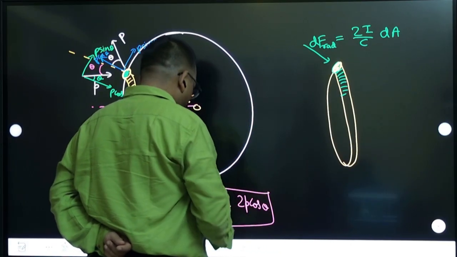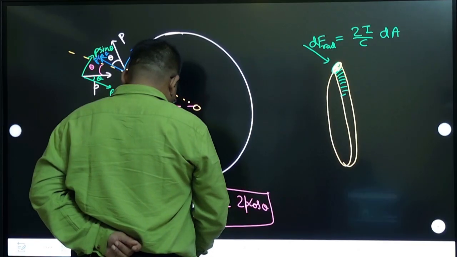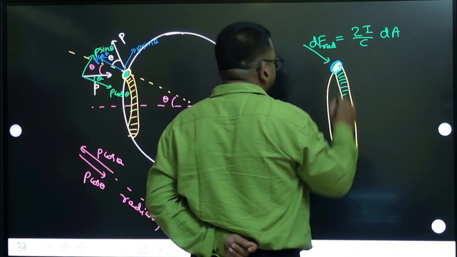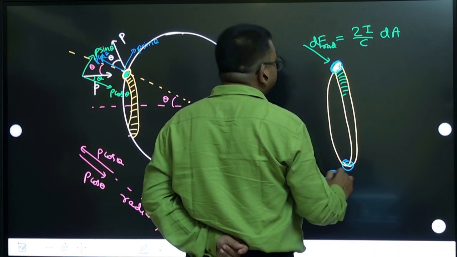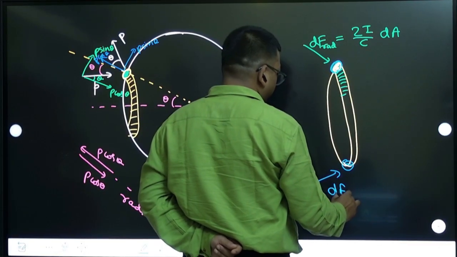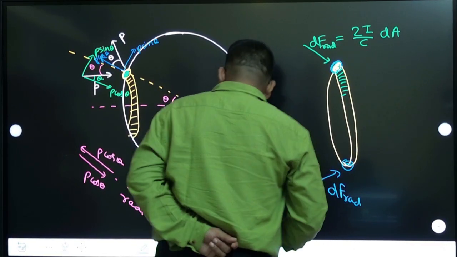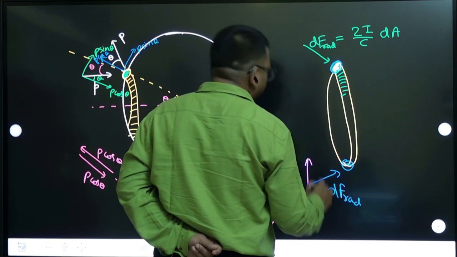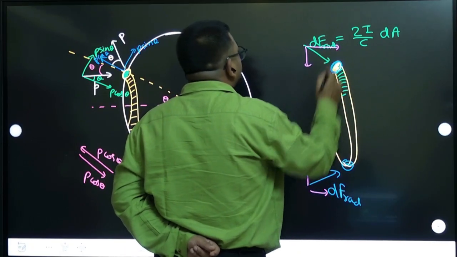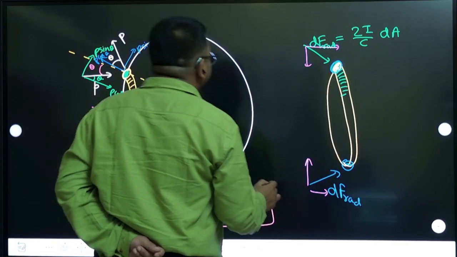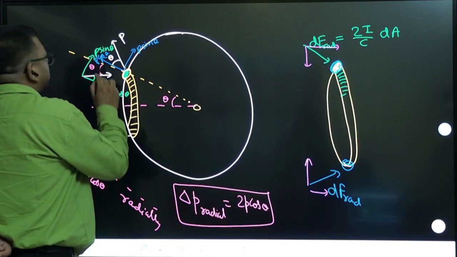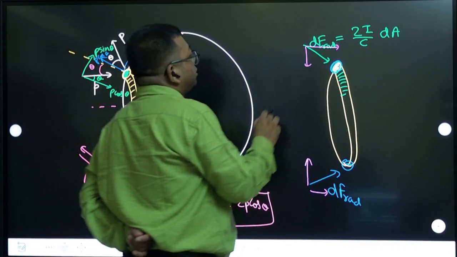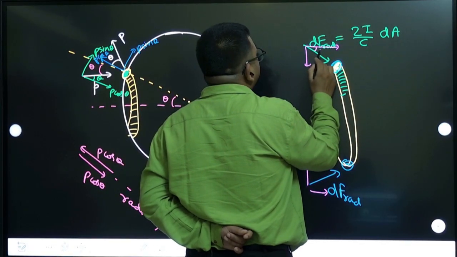But now I want to resolve this force. Why we want to resolve? Because let us say if you take this and this point, these forces will be acting like this, radial force. And if you resolve this into two components, one will be along this and another this. Here also along this. So you will see what will be that angle. You see here, this direction is making angle theta with horizontal.